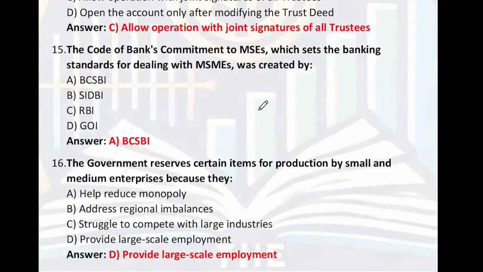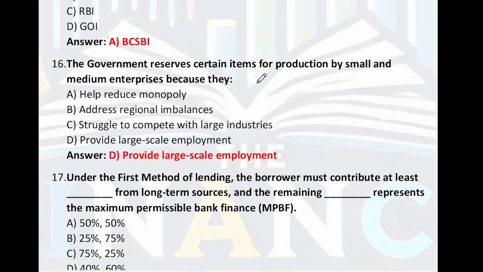Next, the Code of Banks Commitment to MSME, which sets the banking standard for dealing with MSME, was created by BCSBI. Right answer is BCSBI. The government reserves certain items for production by small and medium enterprises because they help reduce monopoly, address regional imbalance, struggle to compete with large industries, provide large scale employment. So right answer is they provide large scale employment.